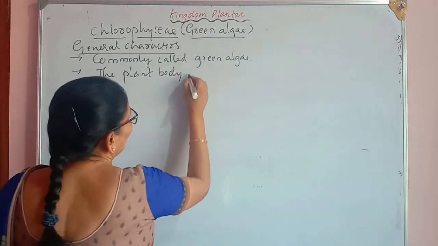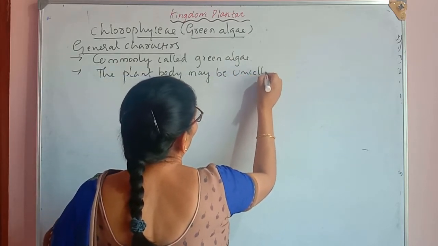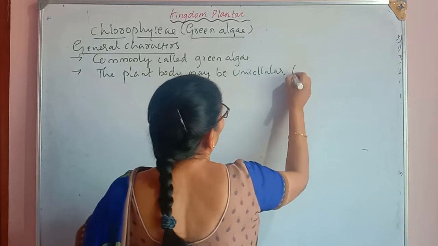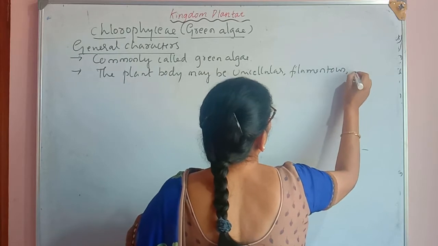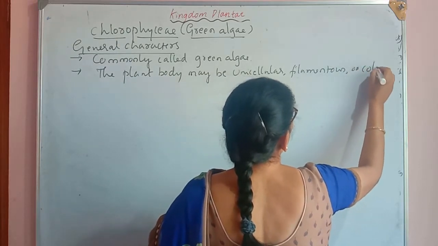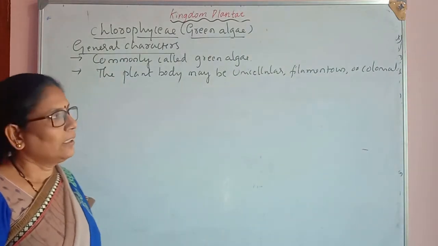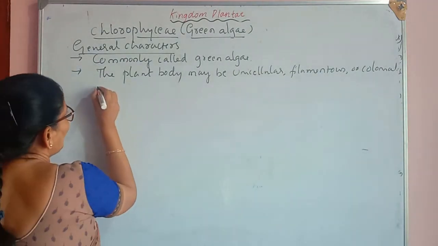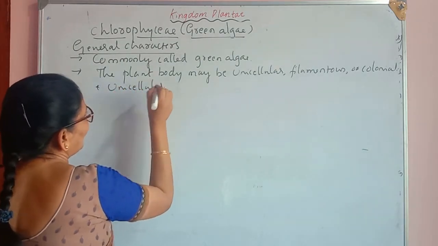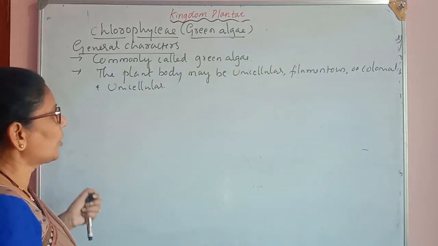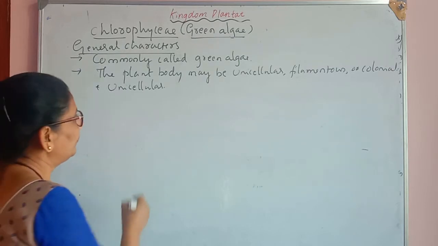The plant body may be unicellular, filamentous, or colonial. So let us see the examples for these different forms. For unicellular, the unicellular motile are also there, and unicellular non-motile are also in this group.